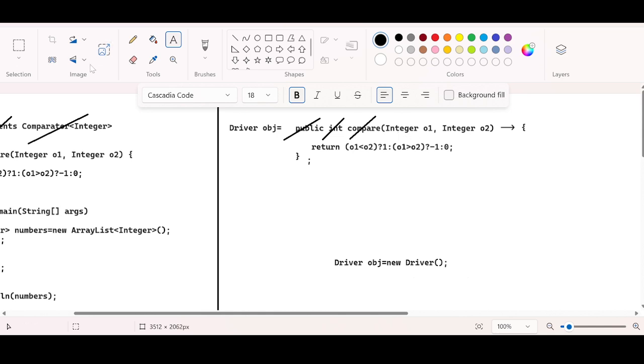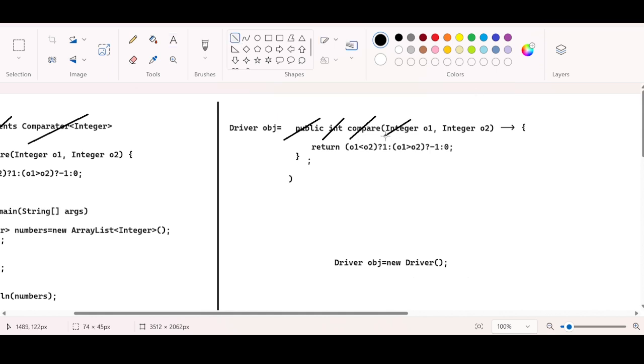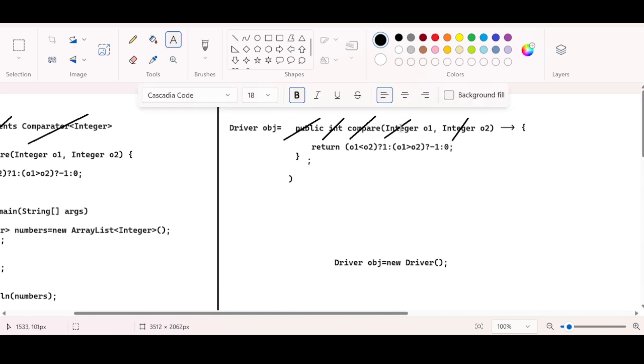How can I optimize this further? Further optimization could be like, you don't have to define the data type of the parameters you are using. Data types are also optional. Based upon the context, the compiler will recognize what data type it is, right?